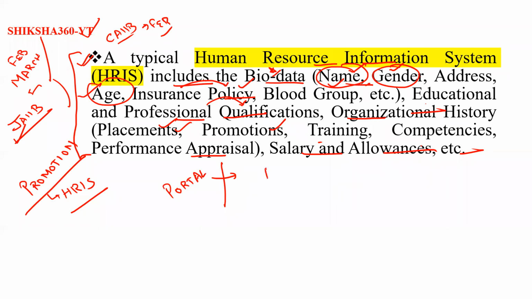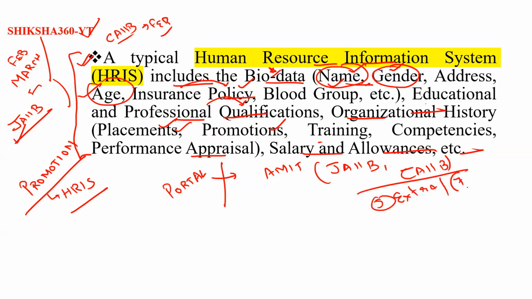like we can say that Amit has qualified both JAB and CAB. So they will get 5 or 7 extra marks in the promotion exam, because they have qualified both. They will get these marks when the data is updated in the portal. So that is the same thing they are saying here.